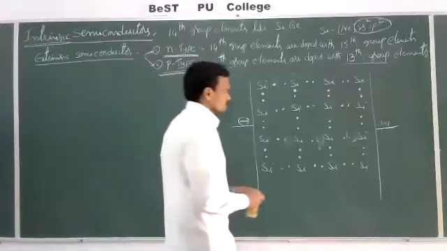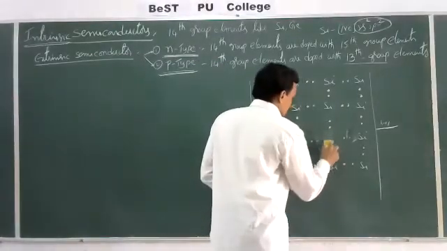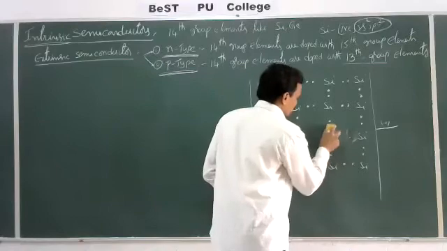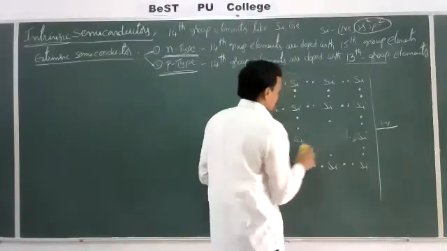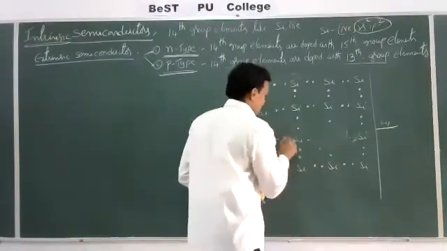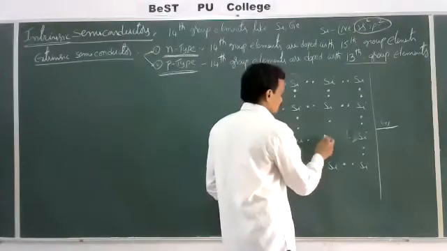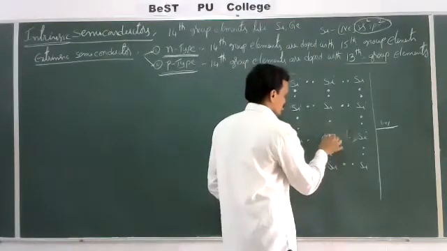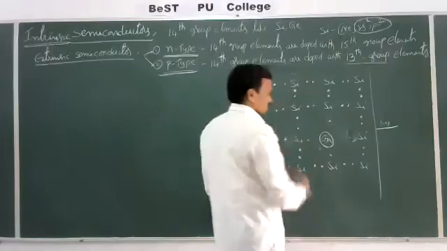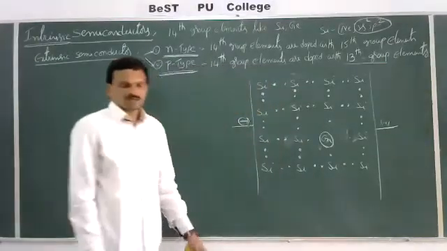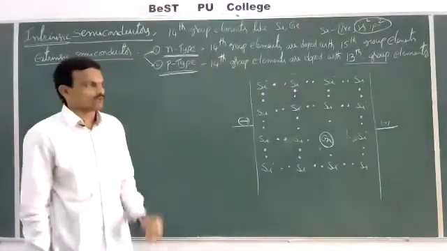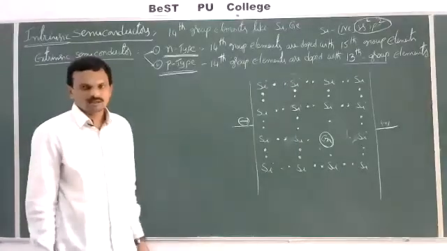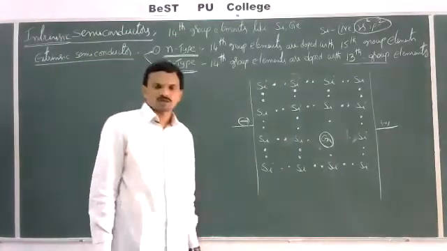Let us see here now. Now here, in place of silicon, I will take a 13th group element, gallium. Now this 13th group element consists of only 3 valence electrons, ns2, np1, outer shell electronic